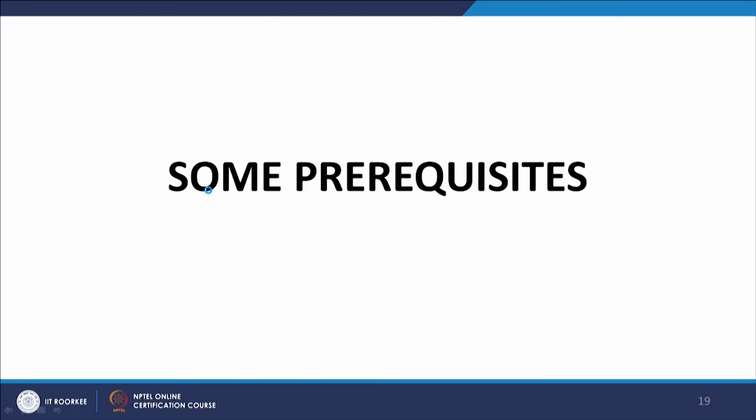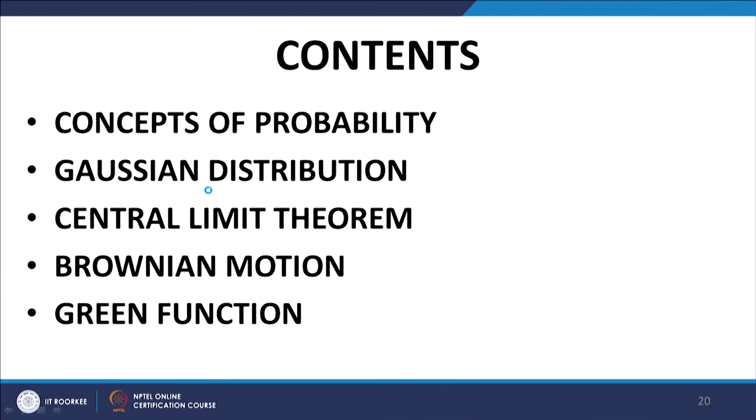Okay, some prerequisites. Before we get into the course proper, it is important to acquaint the viewers with some fundamental concepts that I would like to touch upon, though briefly, so that whatever follows in the course forms a complete, wholesome course in itself. Some basic things about probability, to the extent that would be required for us.